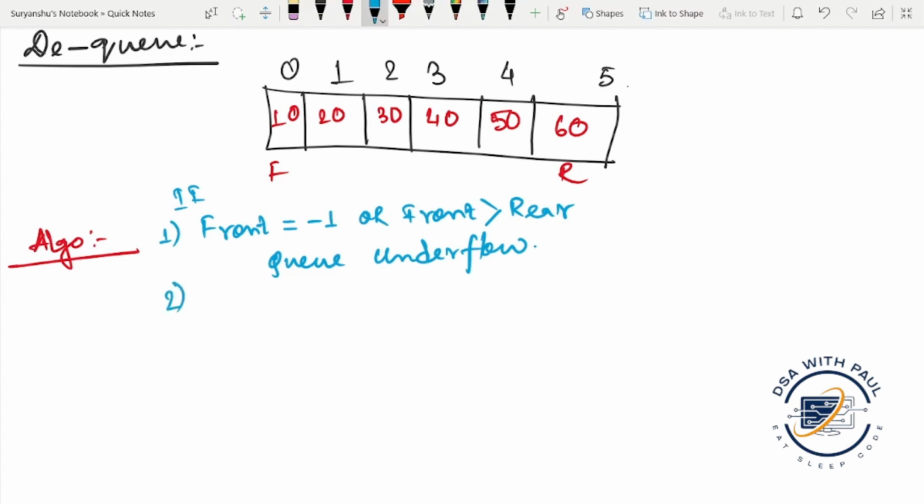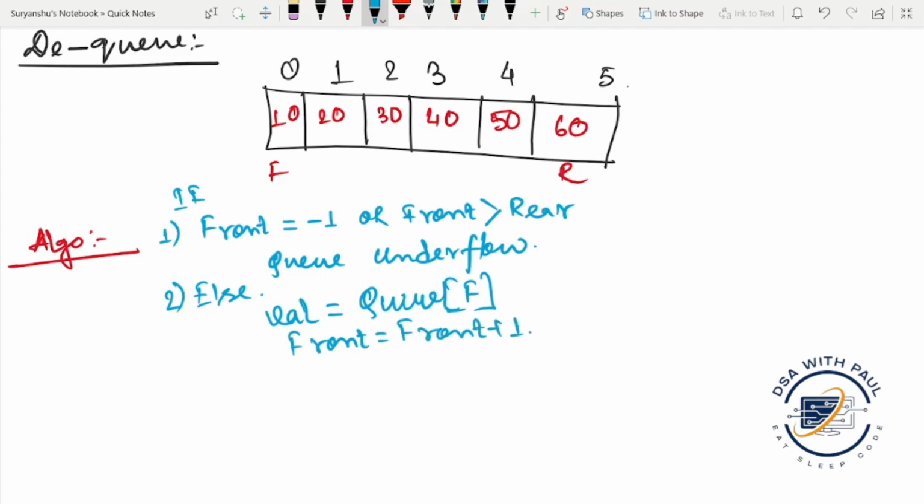Second case, else, if we need to print the deleted value, then we will initialize val and it will contain the queue of front, and front will be updated as front plus 1, and here the dequeue algorithm ends.